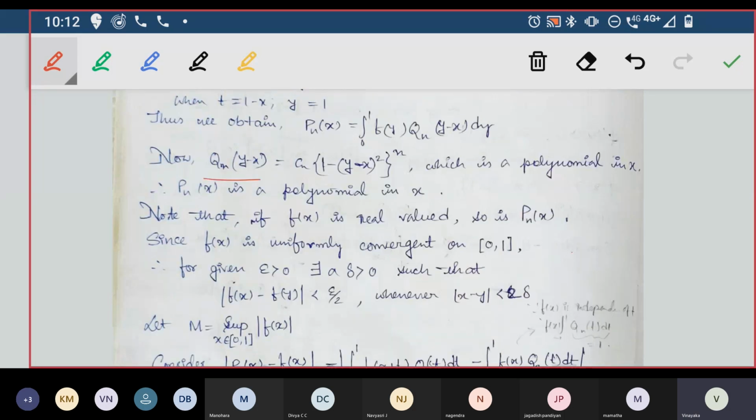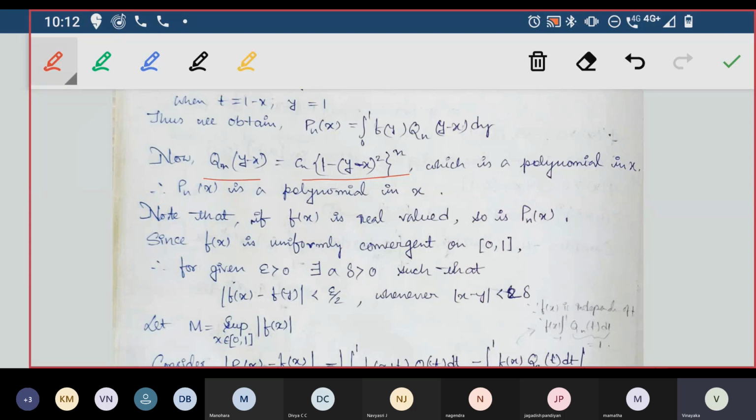So we'll get cn into 1 minus y minus x whole square power n. If you check this, it is nothing but a polynomial in x itself. That's what we needed. We needed a polynomial in x itself. So we got a polynomial in x.